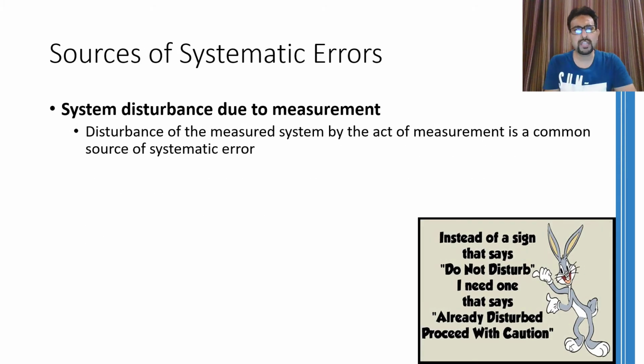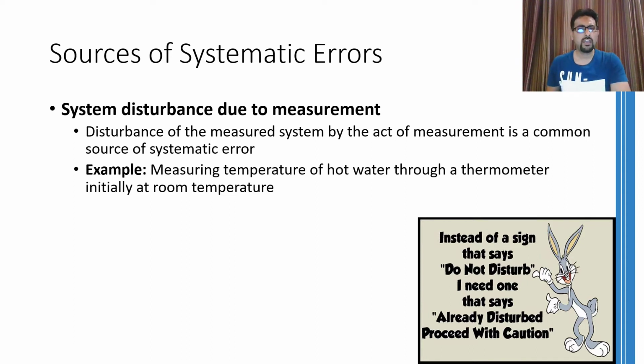If we talk in detail about the sources of systematic errors, then the first one will be disturbance due to measurement, or we can also call it loading of the system. By loading or disturbance, I mean that the measured system is disturbed or displaced by the act of measurement itself. For example, if you want to measure the temperature of hot water contained in some beaker and you place a mercury in glass thermometer in it, some heat energy will move into the thermometer. Hence, the temperature of the water in the beaker will drop.